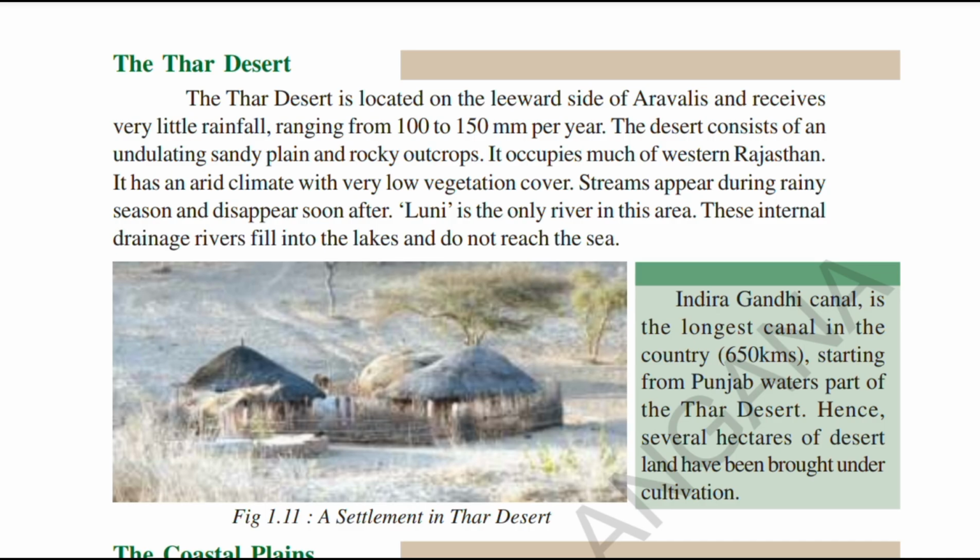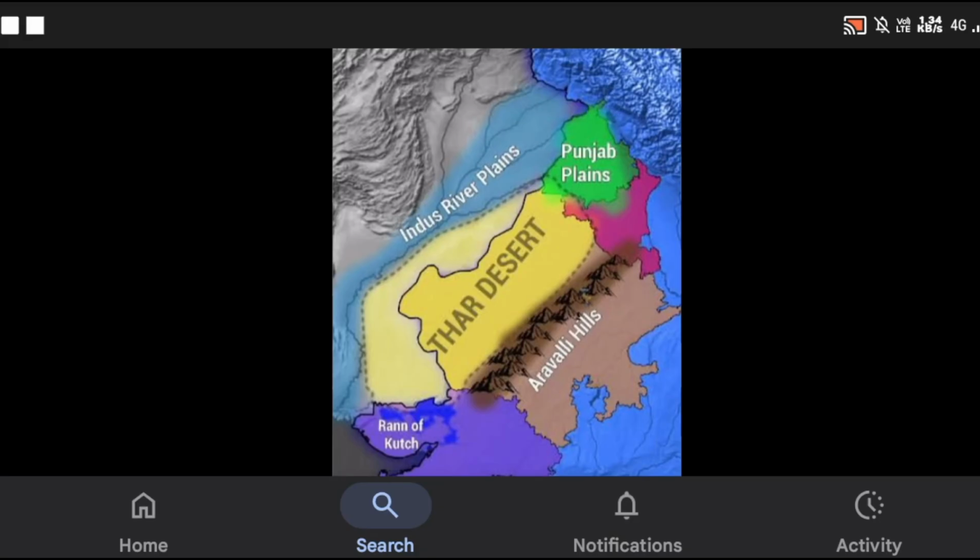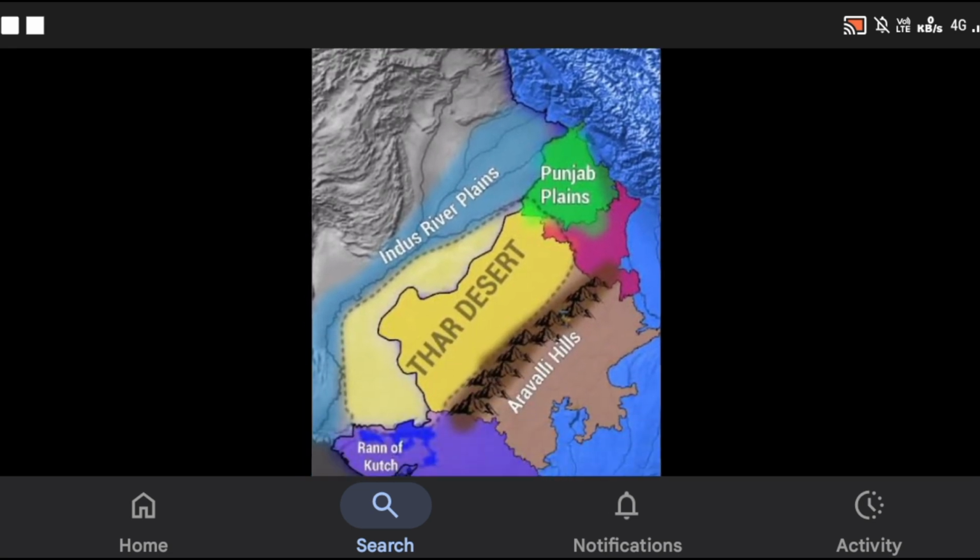We are going to look at a few geographical features of the Thar Desert through the map. As we have discussed, students, the Thar Desert is on the leeward side of the Aravalli Mountains. You can see the Aravalli Mountains are here.